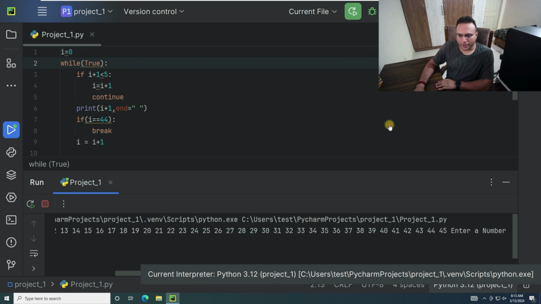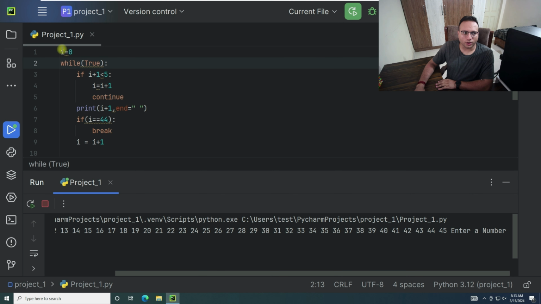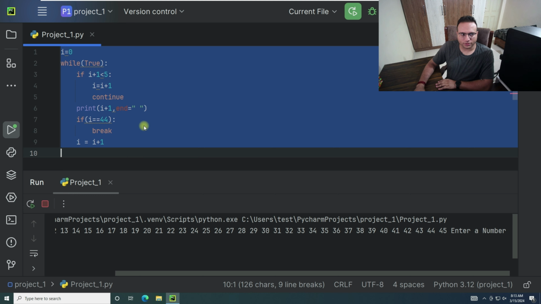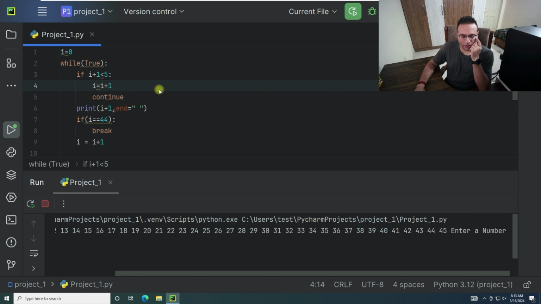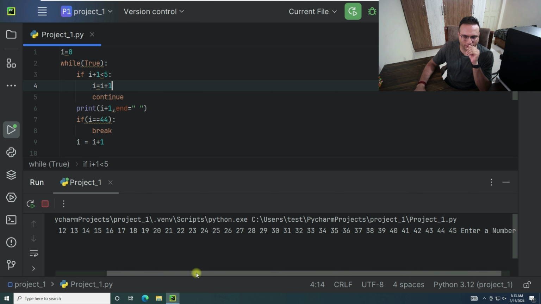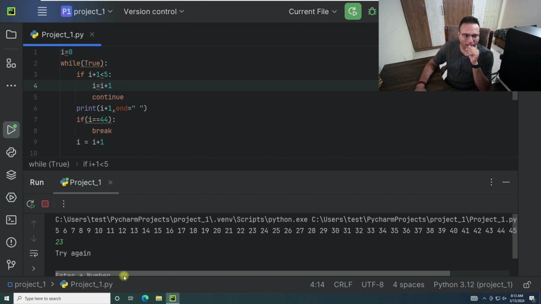Now proceeding further with the practical portion, this is the code for the break and the continue statement. I have prepared this code, so we'll go one by one and try to understand it. This is a little bit of a tweak, so make sure you understand how exactly we are printing this. I have already run this code and put in some entries from my side. I'll try to correlate the output we are seeing on our screen with the code. You might be wondering how exactly I'm getting that.